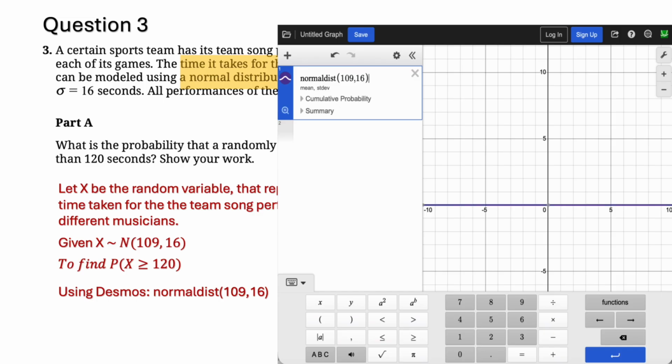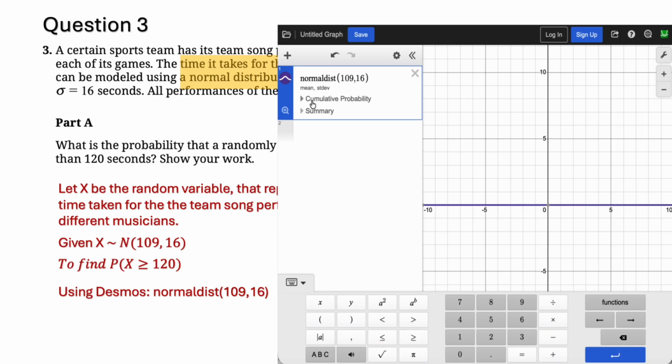Now, if you're looking at the standard normal curve, then your mean would be 0 and standard deviation would be 1. But in that case, you should be changing the data value to a z-score. Here we are not changing anything, so we're keeping the time as it is, 120 seconds. We take the mean as 109 and standard deviation as 16.